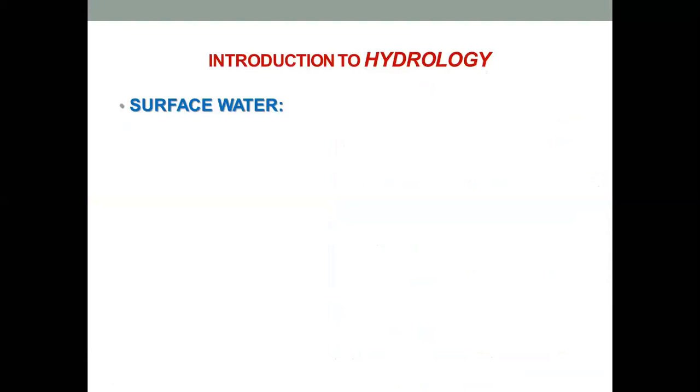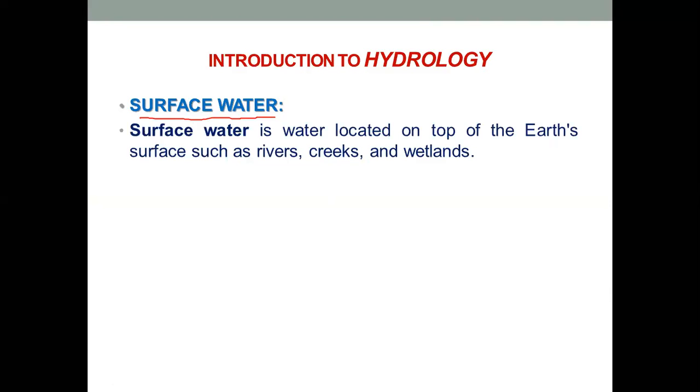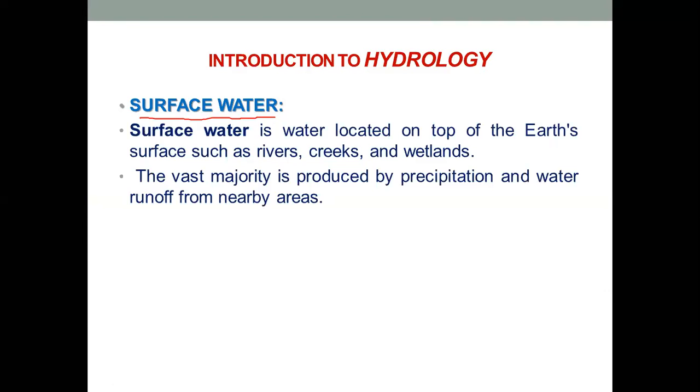Let's go to the next point in introduction, that is we are going to study about the surface water. So surface water is the water located on top of the surface of the earth, such as rivers, creeks and wetlands, as well as lakes, seas and oceans. Okay, so simple meaning, the water which is present on the surface of the earth is surface water.